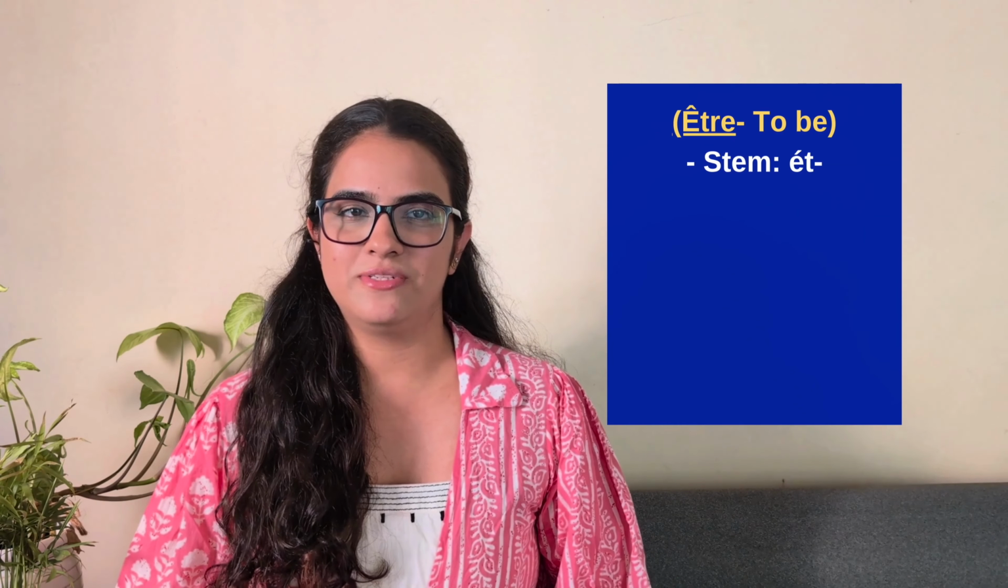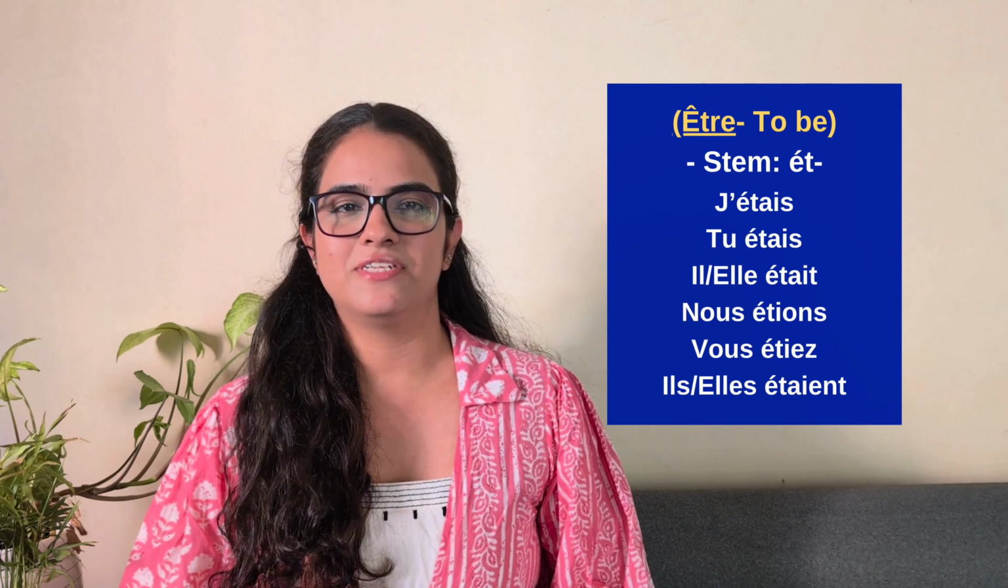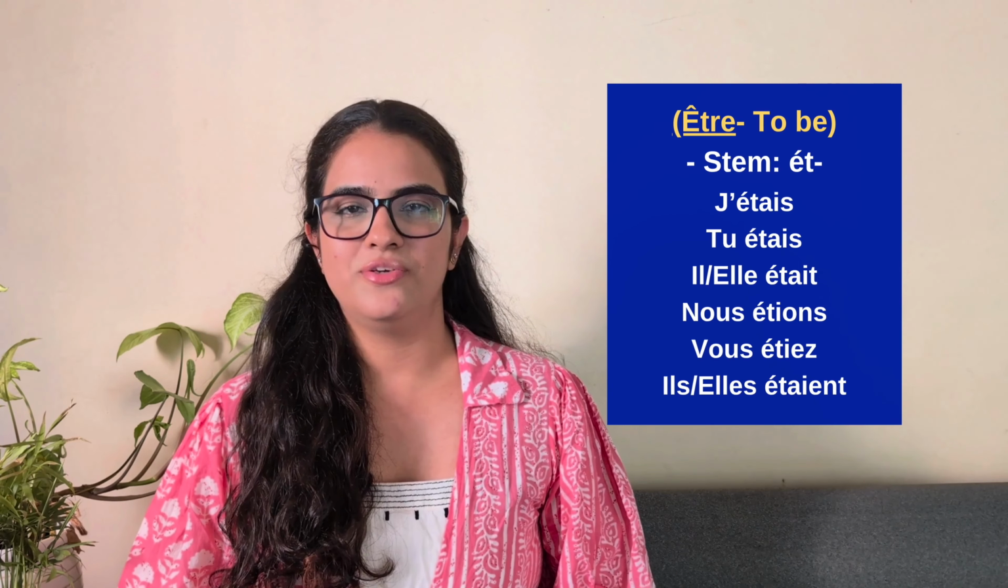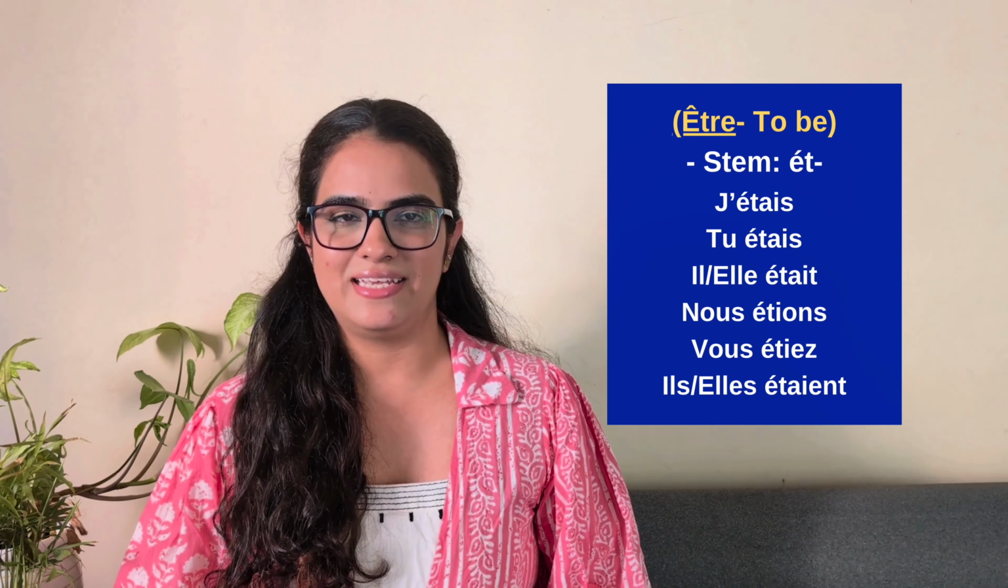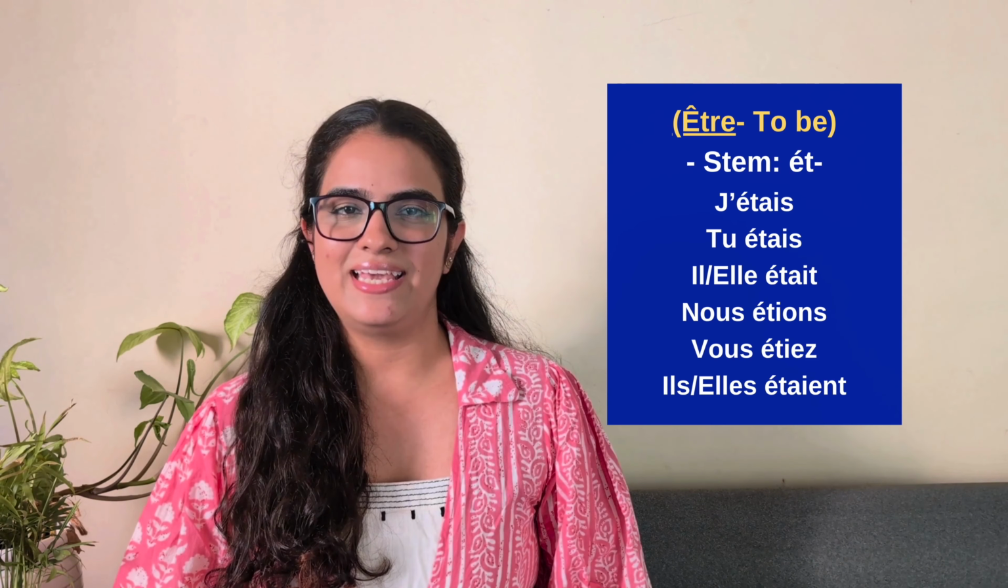Now here is the good news. There is no separate set of endings that you need to memorize for irregular verbs. All of the verbs follow the same pattern, except for être, for which we use the stem ét and we add the same endings to it. That leaves us with j'étais, tu étais, il, elle était, nous étions, vous étiez, ils étaient, elles étaient.